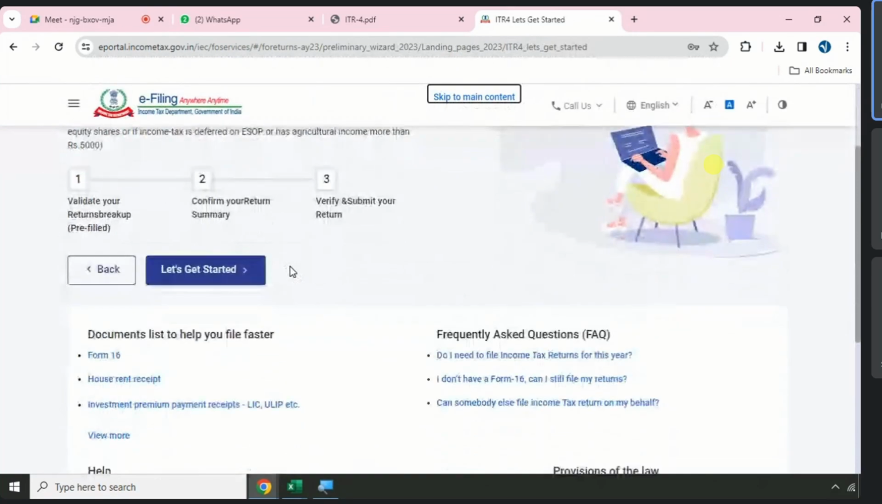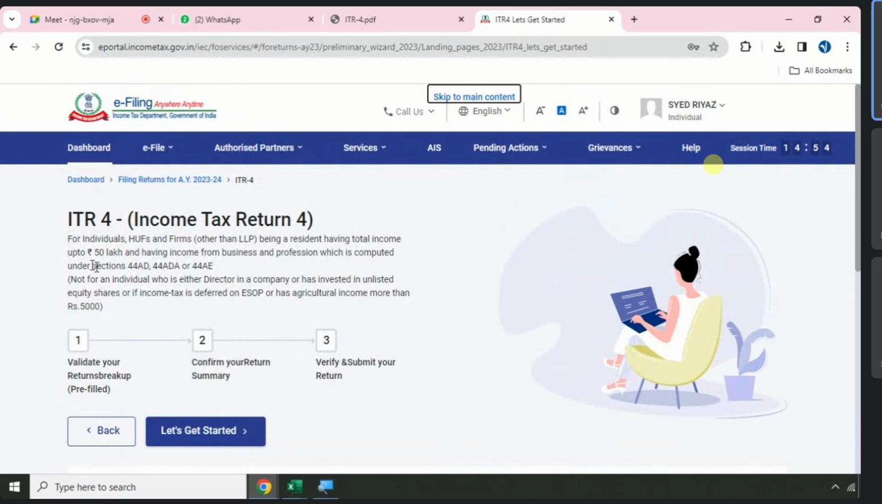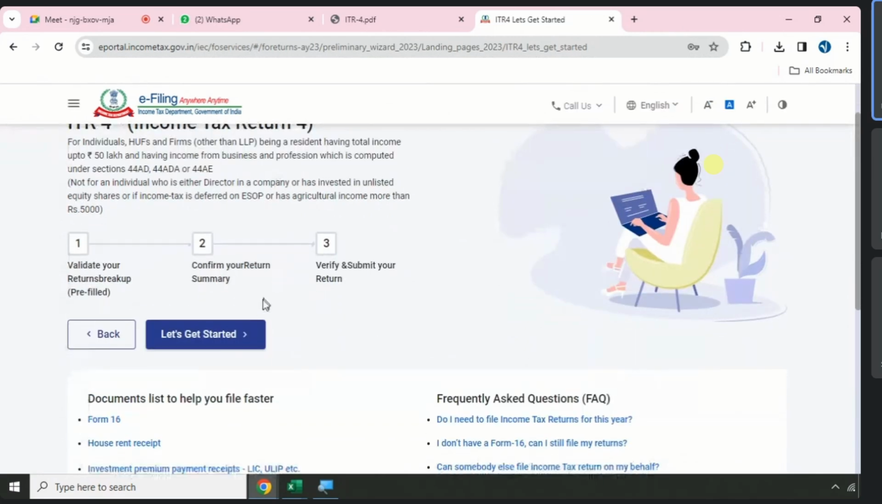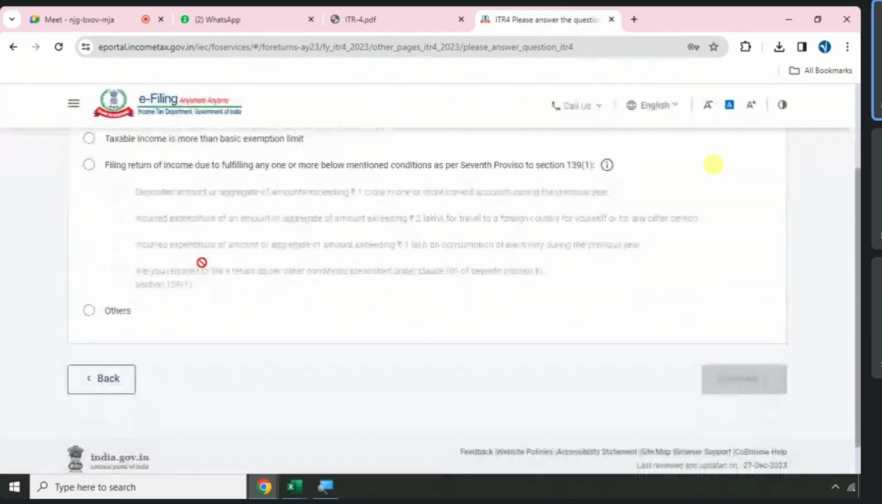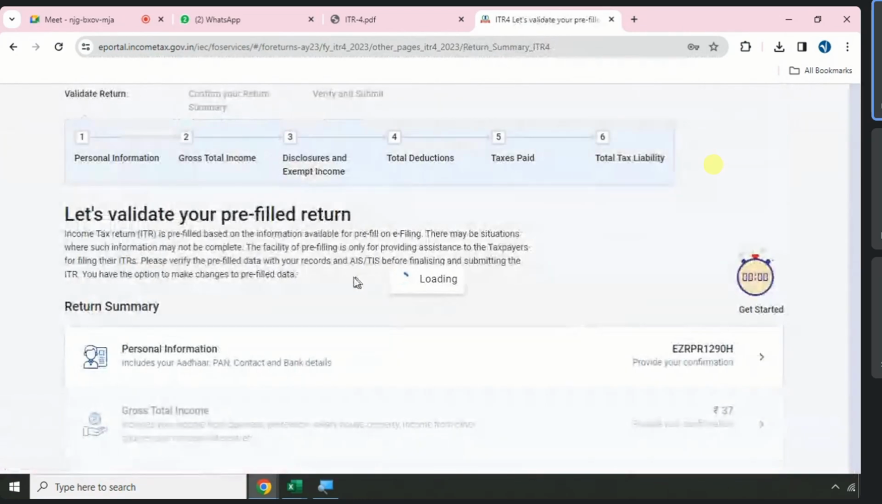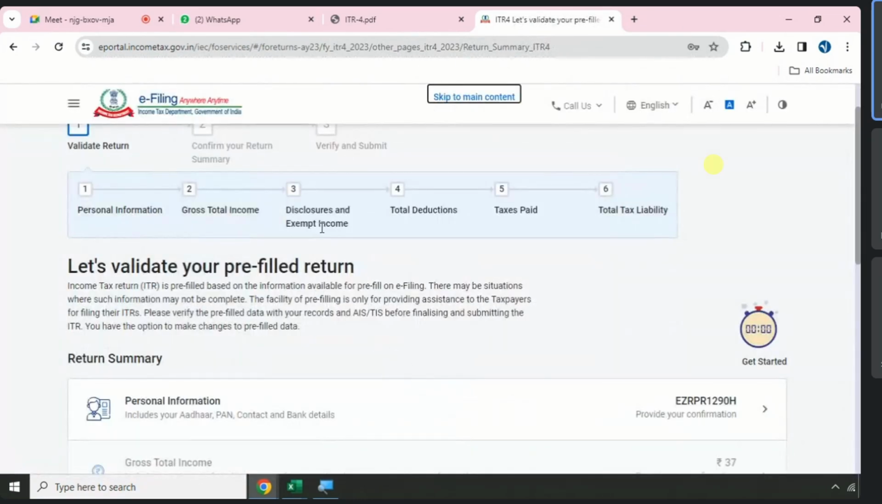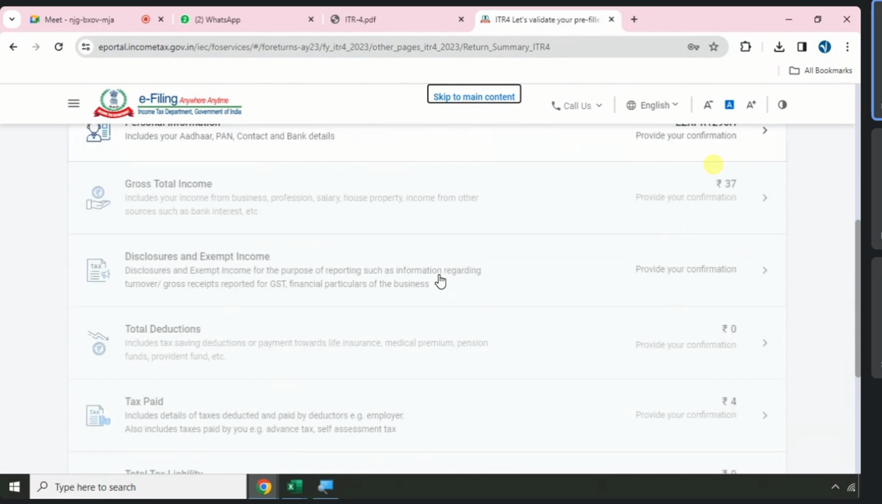Same pages, but only one thing. Look here. What are the sections? 44AD, 44ADA, 44AE. You don't need to remember, but you should have some minimum knowledge. Yes, I am filing the return because my income is more than the basic exemption, and go to continue. What extra page are you observing today? Disclosures and exempt income. I go to the first page.